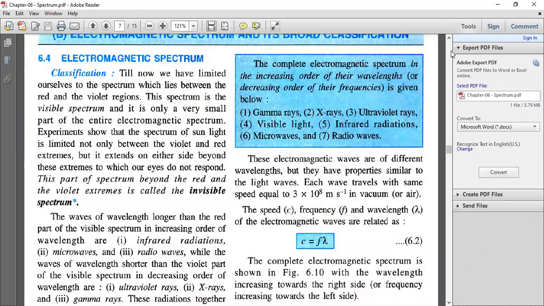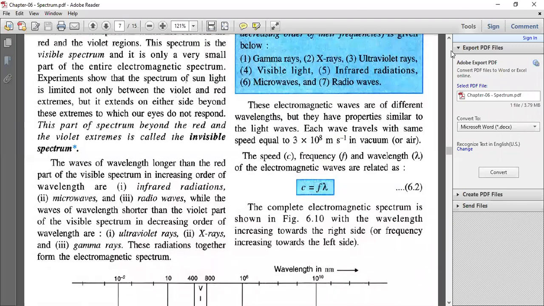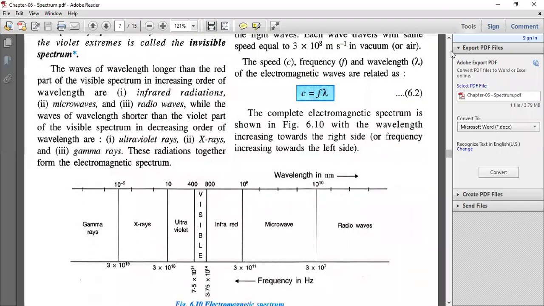The speed, frequency, and wavelength of electromagnetic waves are related by the formula C is equal to F lambda. I hope we have already done this one. If the wavelength increases, frequency decreases. If the wavelength decreases, frequency increases. So the one which has the highest wavelength has the lowest energy and the lowest frequency. The complete electromagnetic spectrum is shown here. You can go through this.